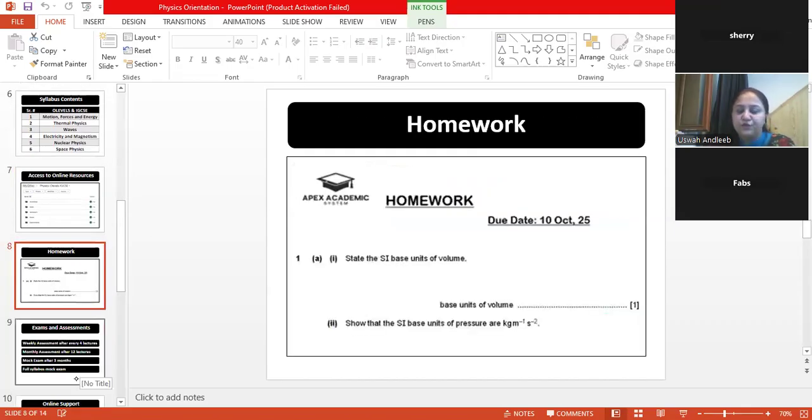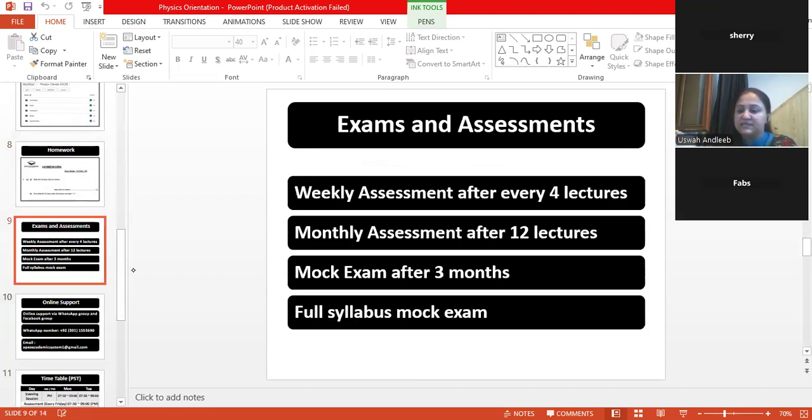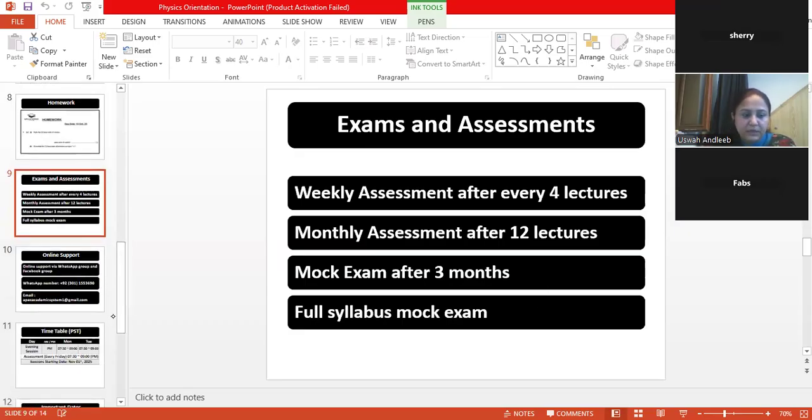Then this is the homework. I already told you in the mathematics session that you will be given homework with a deadline, and the homework questions will be based on model questions and past paper questions, and you have to submit your homework within the deadline. Then these are the assessments. We are going to have assessments after every 4 lectures, then after every 12 lectures, then after 3 months, and there is a mock exam. We may take 2 to 3 mock exams of the full syllabus just to get you ready for the examination.